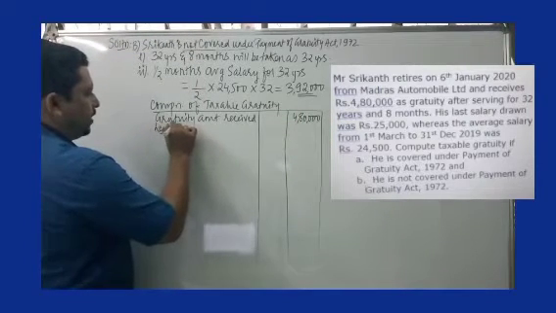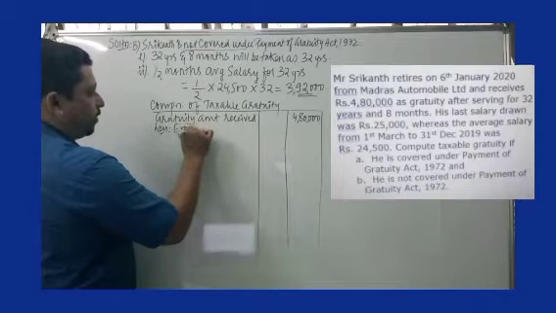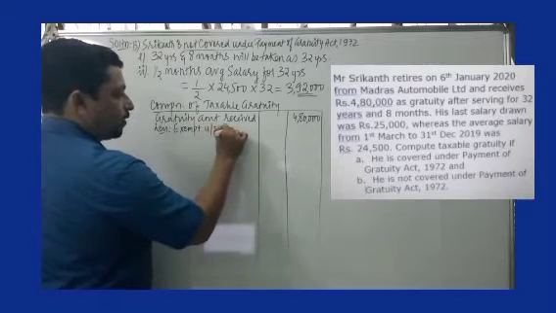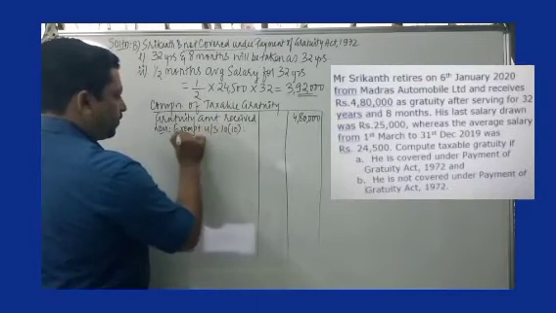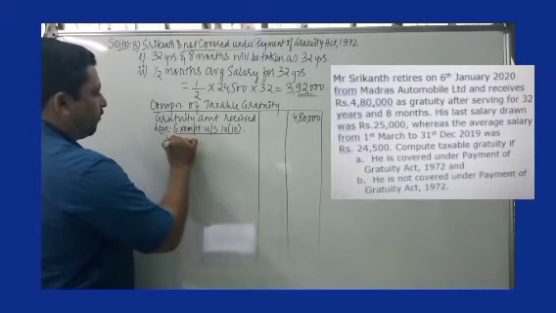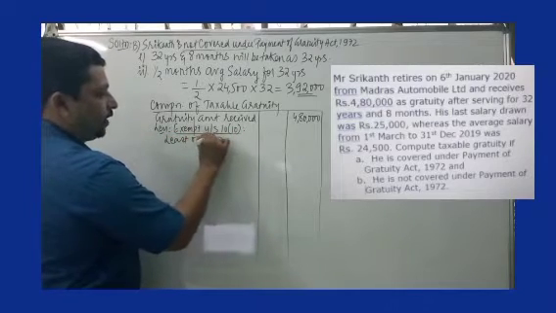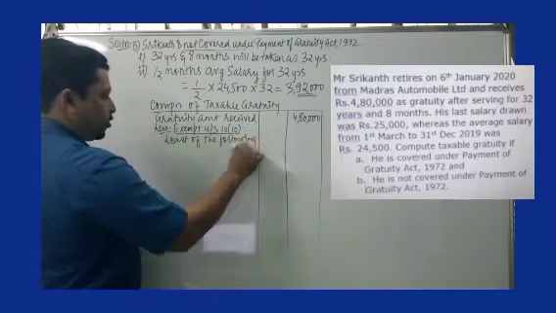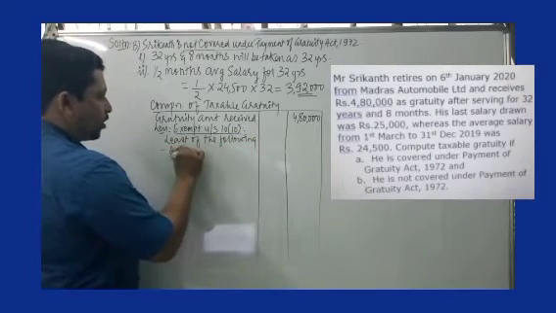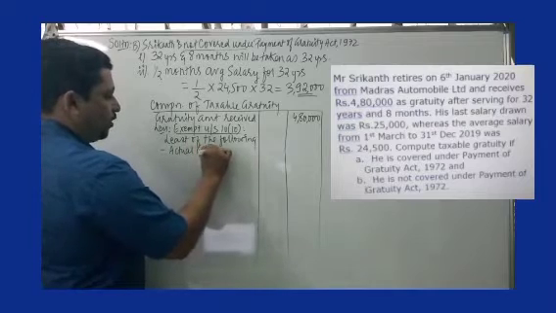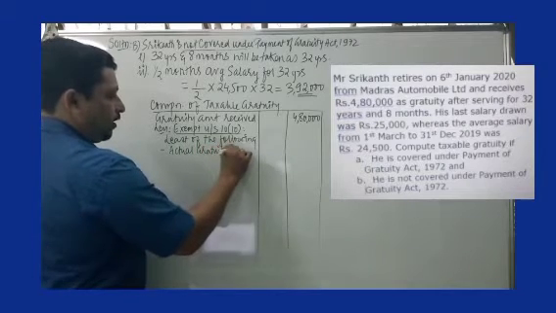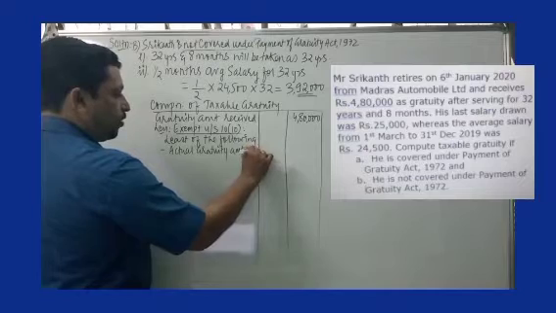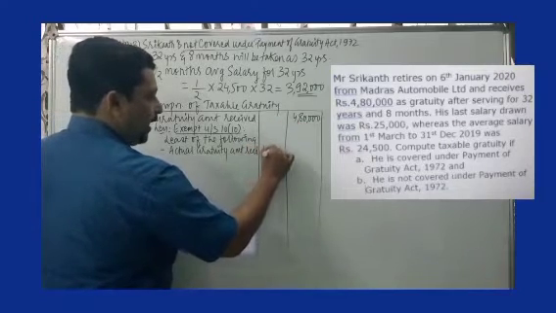Then less: exempt under section 10(10), least of the following. As usual, even for not covered, we have three criteria. Which are those? One is the actual gratuity amount received, which is 4,80,000.